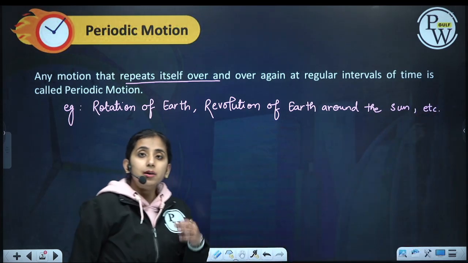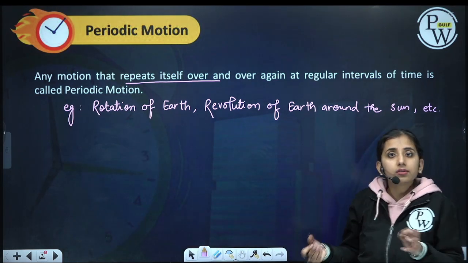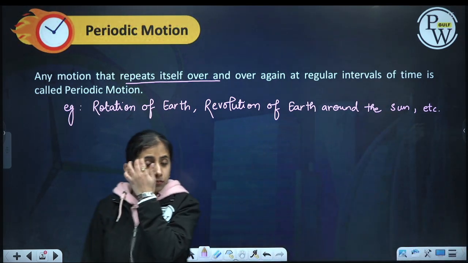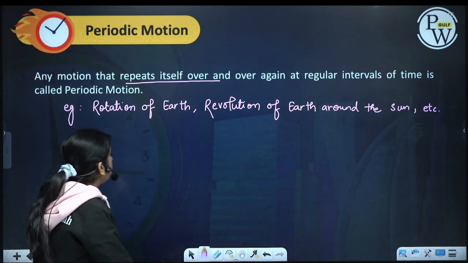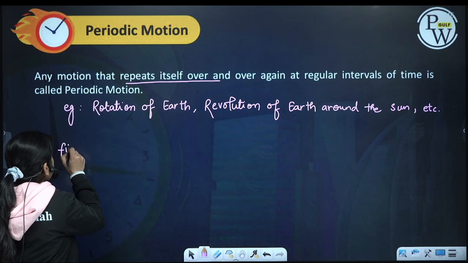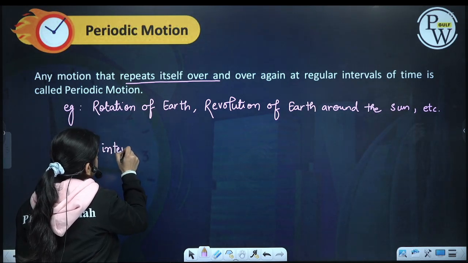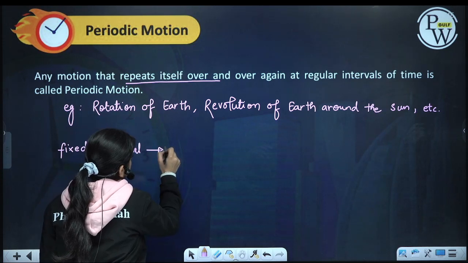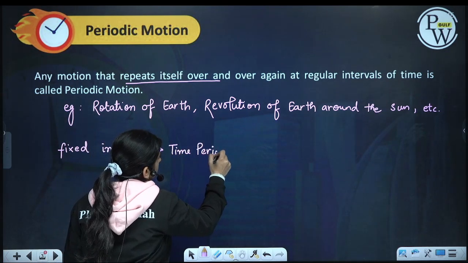If we are very precise, that is 365.25 days, a quarter day extra. So all these kinds of motion are periodic motion. That fixed interval is called the time period.